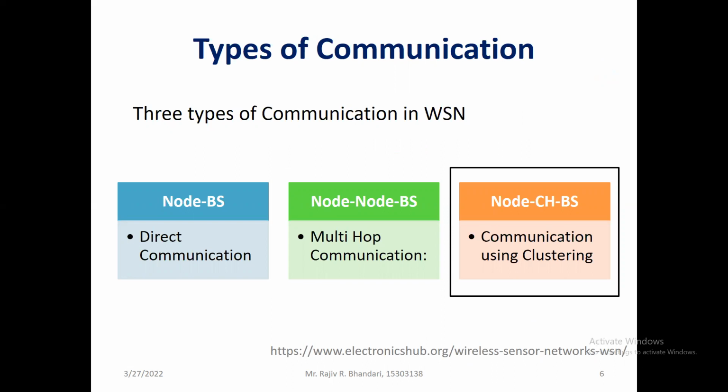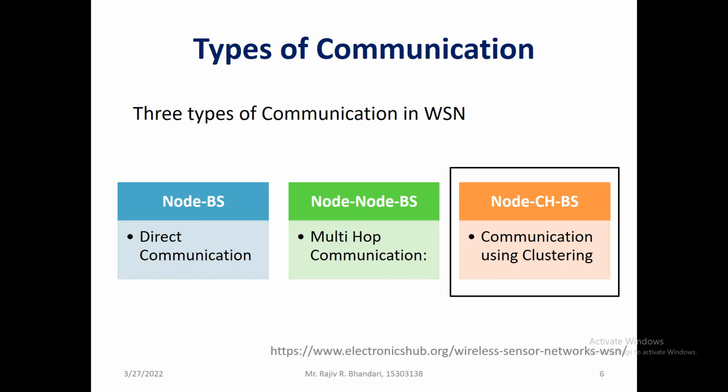What are the different types of communication? In the first type, a node communicates with the base station directly. Similarly, in a wireless sensor network, multiple nodes are placed and all of them communicate directly with the base station. The second type is node to intermediate node to base station. One node at the lowest level sends its data to an intermediate node, and the intermediate node sends the data to the base station.